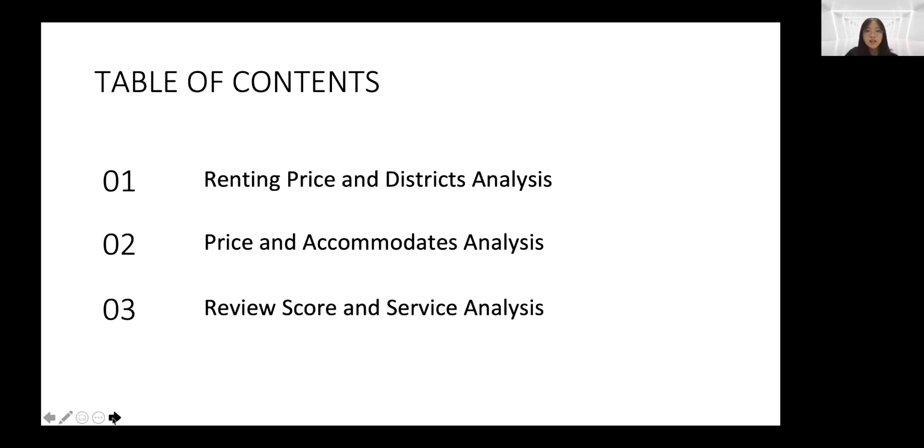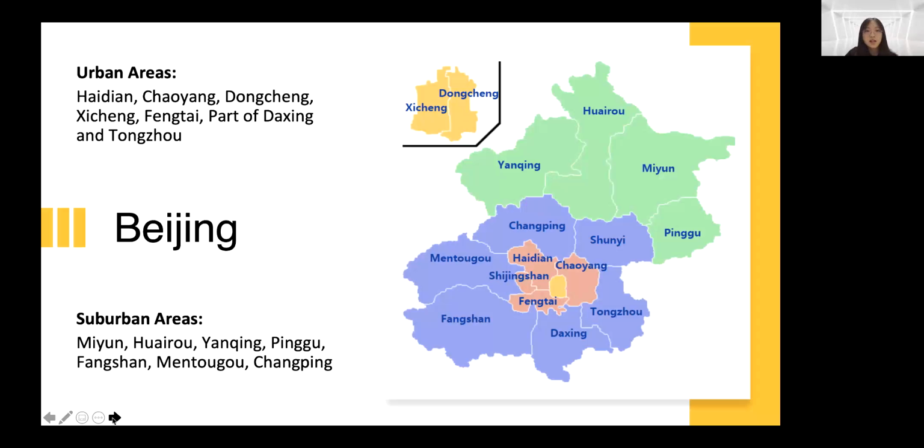We did 3 analyses based on our client's demand, and I will begin with the renting price and district analysis first. This is a map of Beijing with different districts. In our analysis, since each district in Beijing has different functions, we analyze them based on each district.